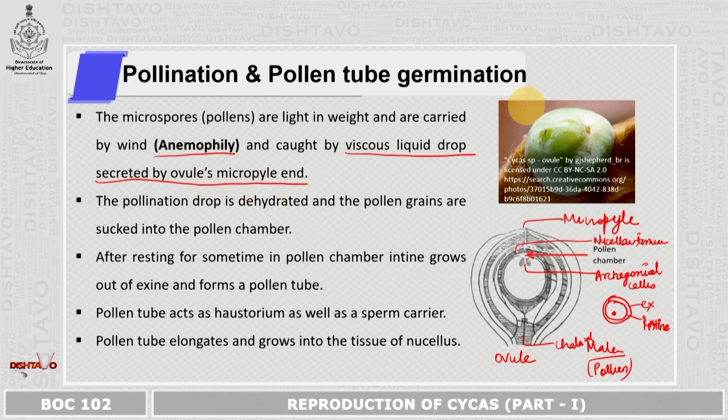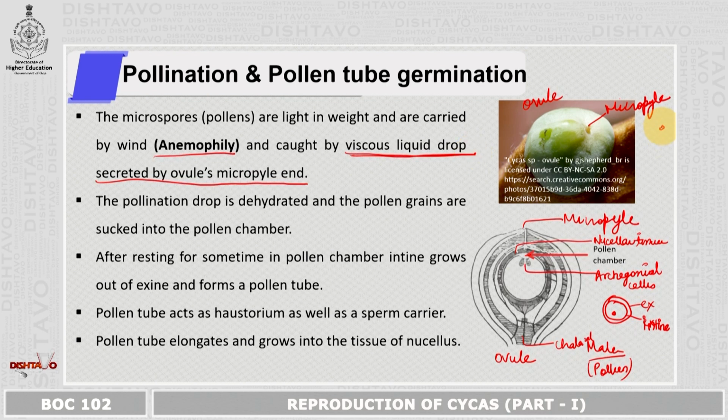This pollen grain is now caught by a viscous liquid drop secreted by the ovule's micropyle end. You can see this is the ovule. You can see there is a small structure which is the micropyle, and if you observe clearly, it is somewhat liquidy in nature. So that is the viscous liquid drop which is secreted by the ovule's micropyle end. The pollination drop is dehydrated and the pollen grains are sucked into the pollen chamber.